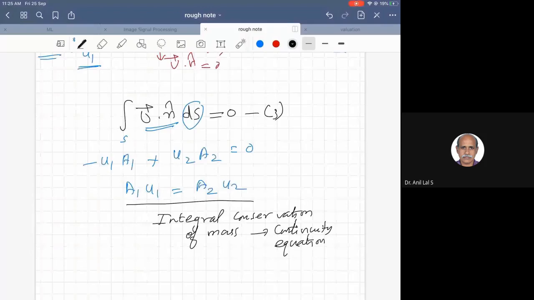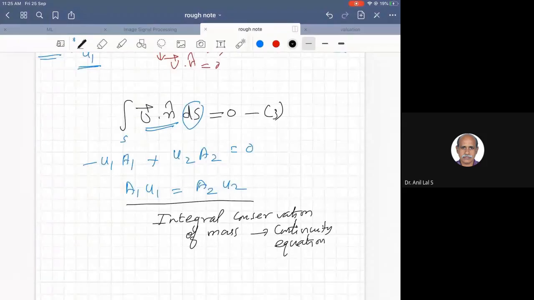So the continuity equation can also be derived for each and every point. Equations applicable for points in space, for field problems, are differential equations. When you convert this integral form into differential form, you will get what is called a differential equation.